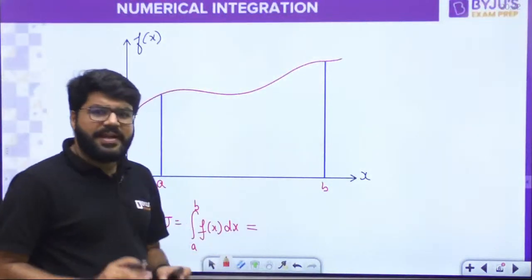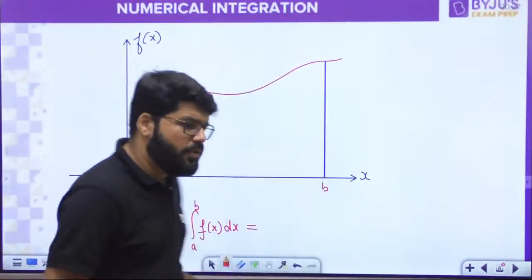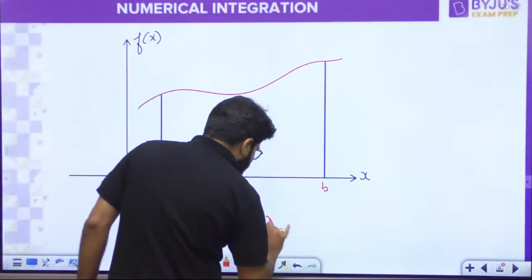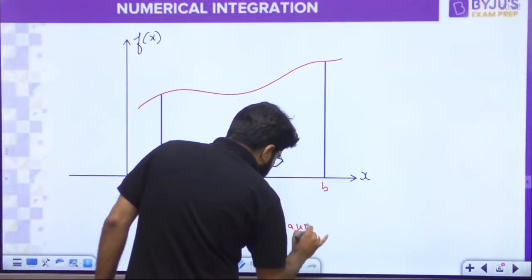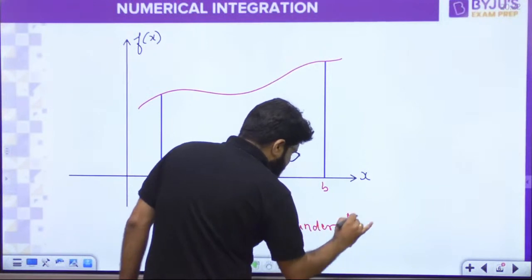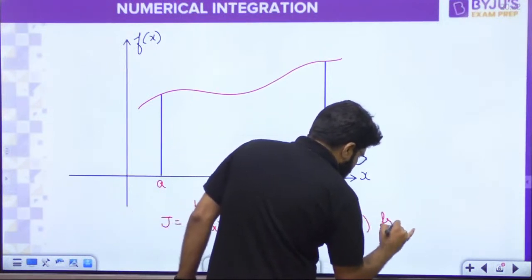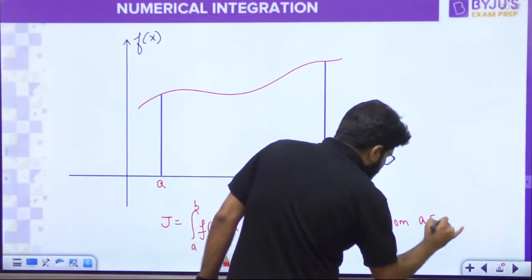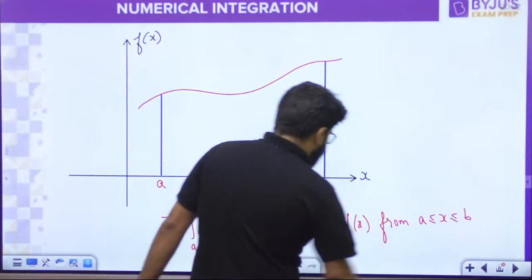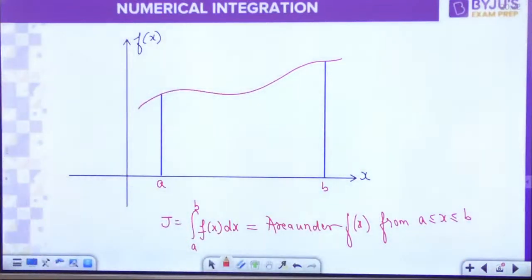As represented here, we need to evaluate J, that is integral a to b f(x) dx. But we also know, by the basics of integration, that the integration is also the area under f(x). This is the first idea that you must know: the area under f(x) from a less than equal to x less than equal to b.